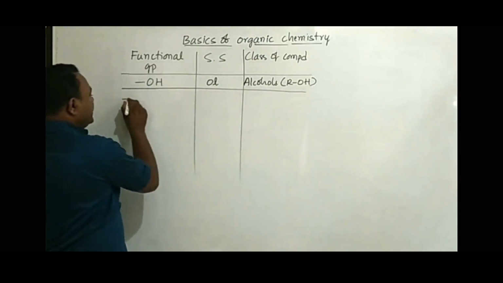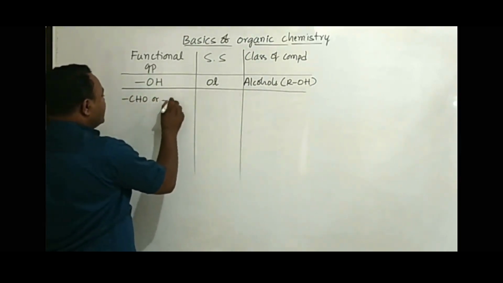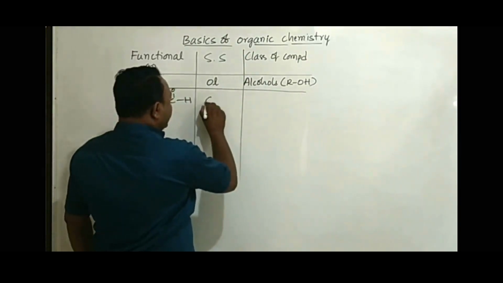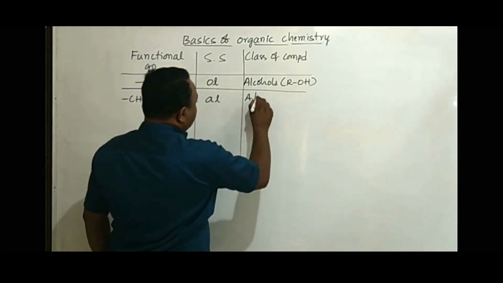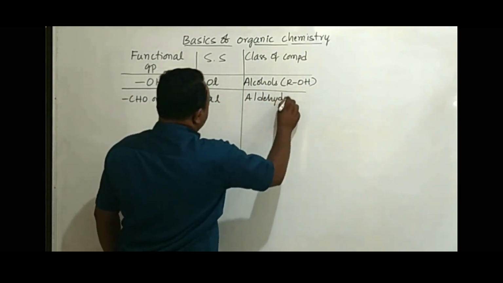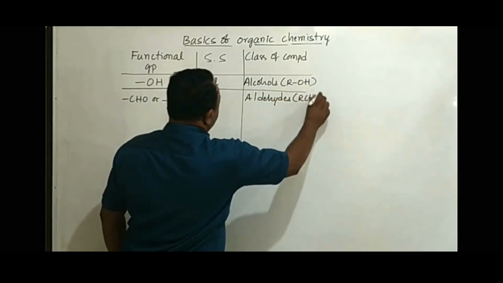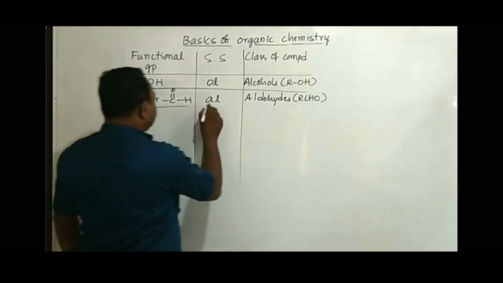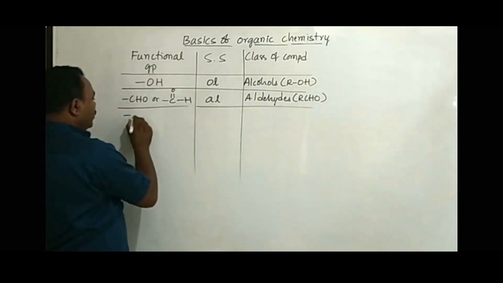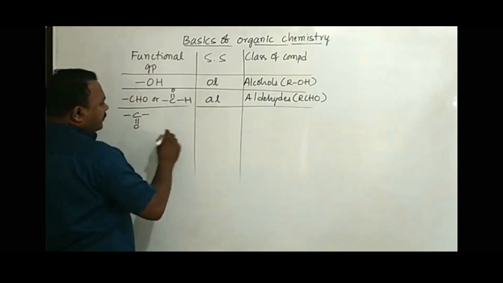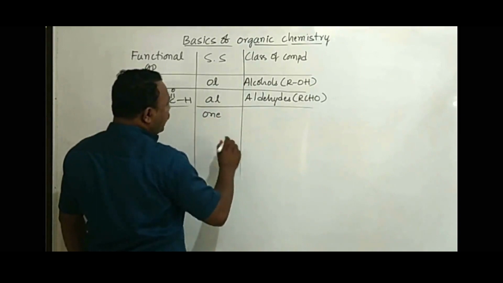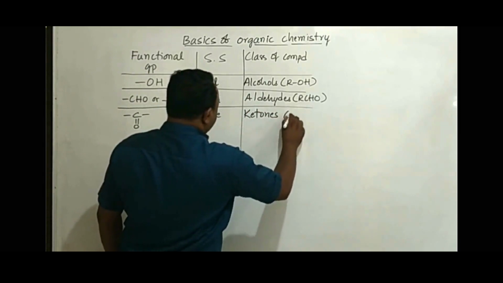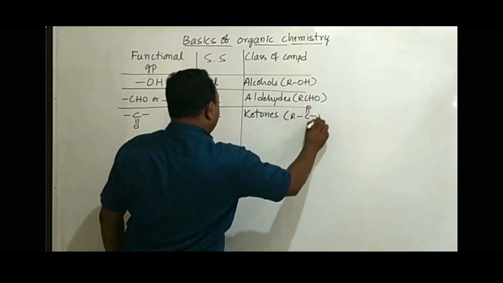If the functional group is CHO, it can be written as C double bond OH. We use a secondary suffix as al, and the compounds are called aldehydes. General formula for aldehydes, we write RCHO. Similarly, if the functional group is CO, we use a secondary suffix as ONE, pronounced as own, and the compounds are called ketones, represented by general formula RCOR'.